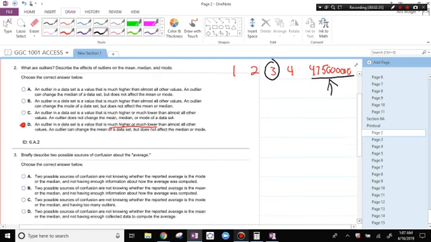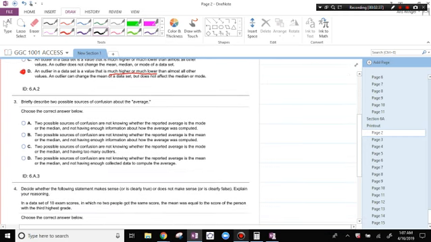Number 3. Briefly describe two possible sources of the confusion about average. So when we say average, sometimes people mean the mean or they mean the median, and so it becomes difficult to figure out which one they're talking about.